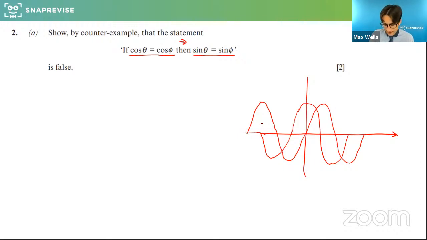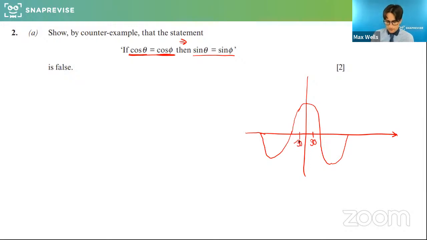But basically what we're saying is, if the cos value is equal to another cos value, does that imply sine of that same value gives the same output as sine of the other value? So the way I could best describe this, okay, cool. So we're thinking at maybe key points here. And again, I'm going to show you in general and we can choose some specific numbers. If, for example, you might notice with the cos graph, if I remove the sine graph for a minute, are we happy that whatever cos does, it's mirrored in the y-axis? So cos of 30 is the same as cos of minus 30.